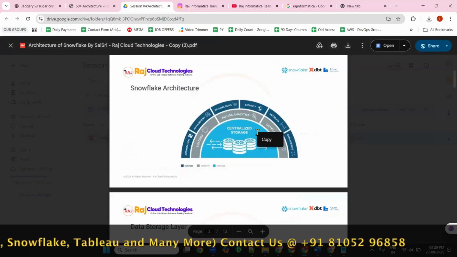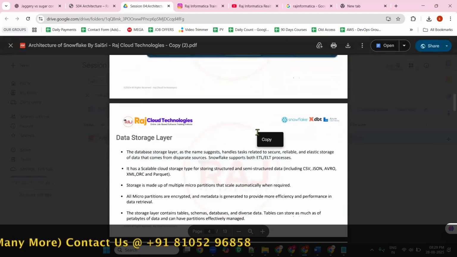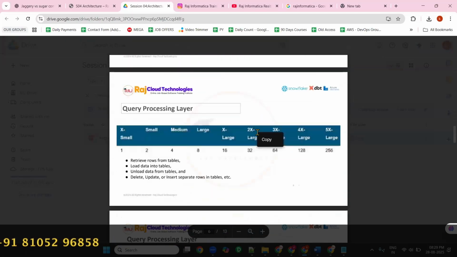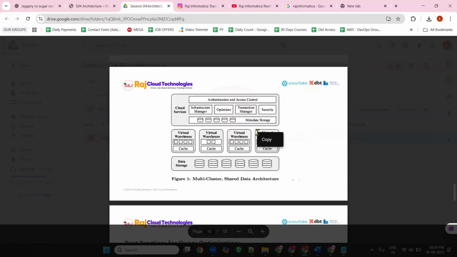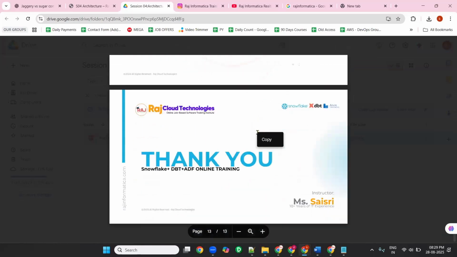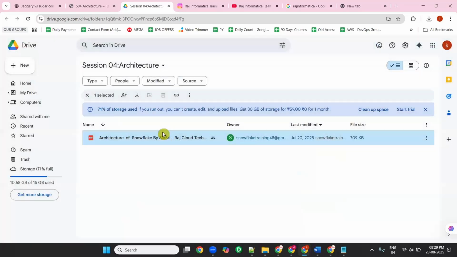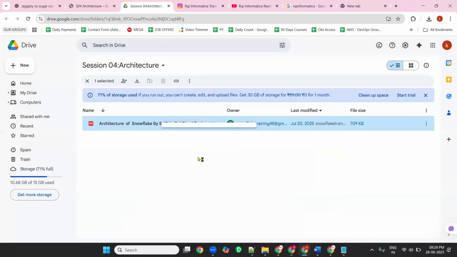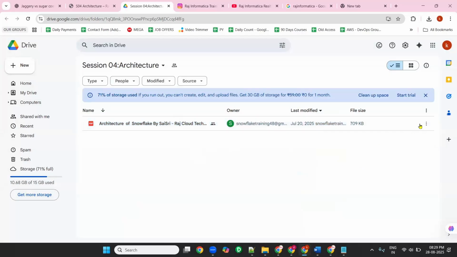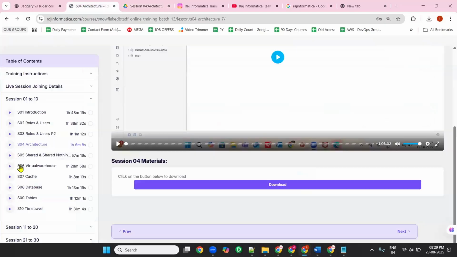Okay, so this is the PPT that she explained in the architecture session. All this PPT you are going to get here. If she uses any notepad, you'll get the notepad also. You can download this. You cannot download the video, but you can download the material. You have the download option here. No need to worry about that. Each and every session we'll provide you in the same way. We will help you with the complete information. Got it?